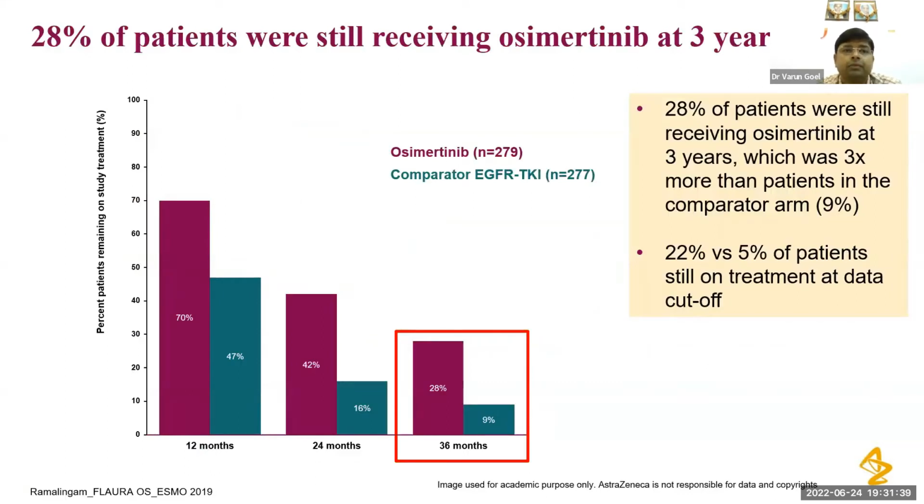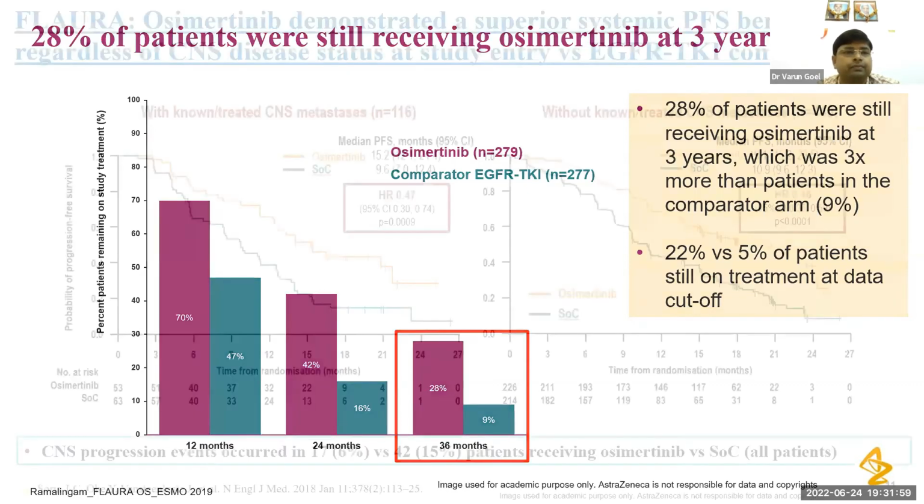So 28% of the patients were still receiving osimertinib at 3 years, and these 28% patients were still alive and taking the drug regularly without much side effect, with good quality of life. And if we compare with the other comparator TKI, the first generation TKI, then this number is only 9%.